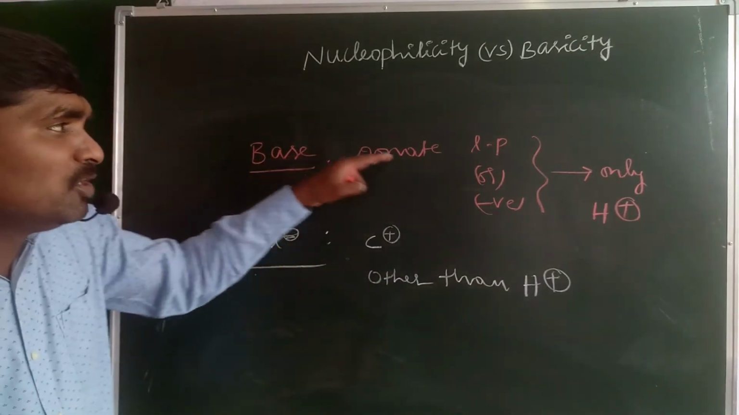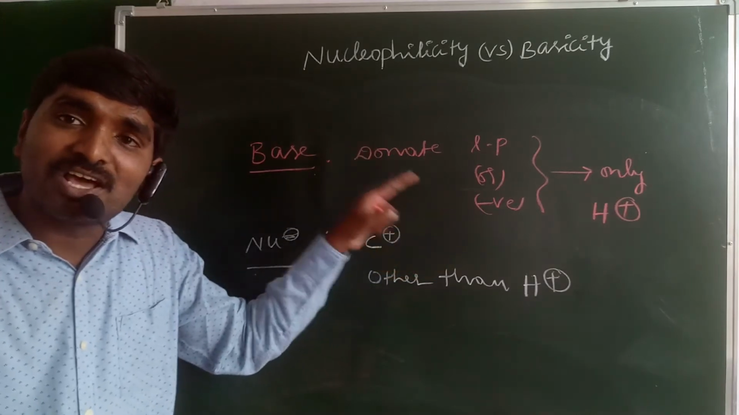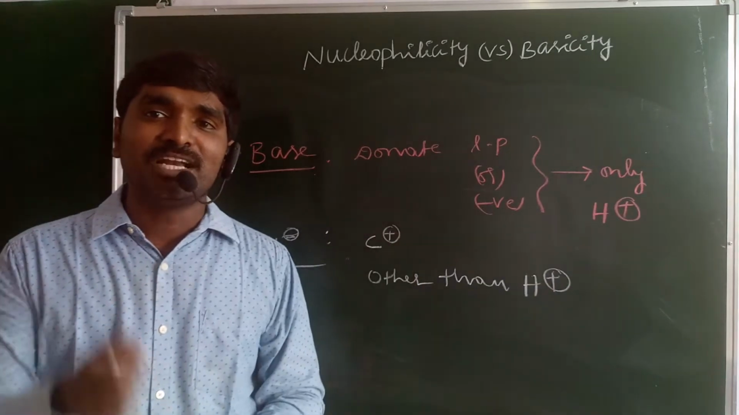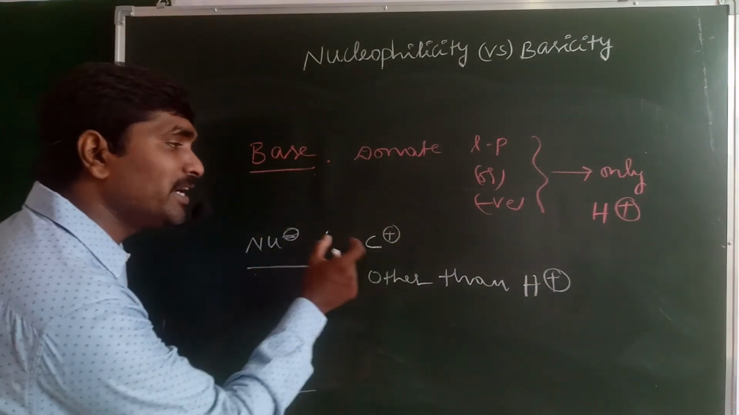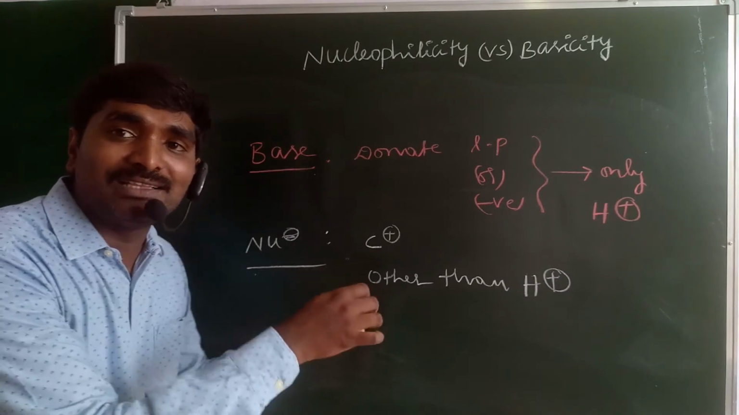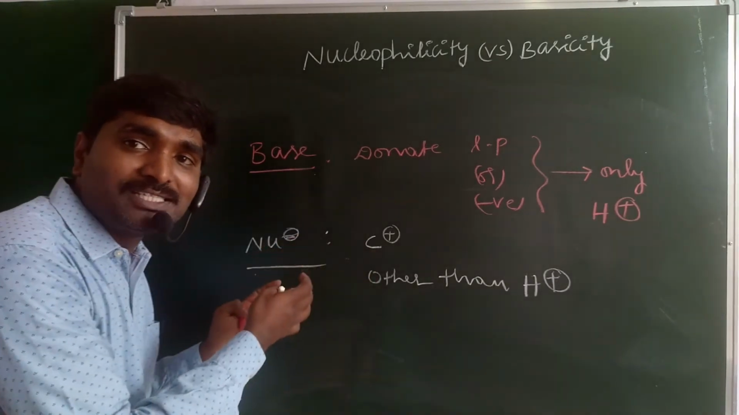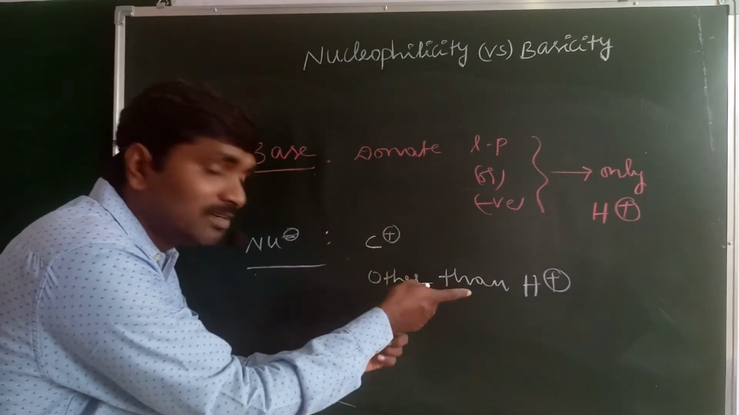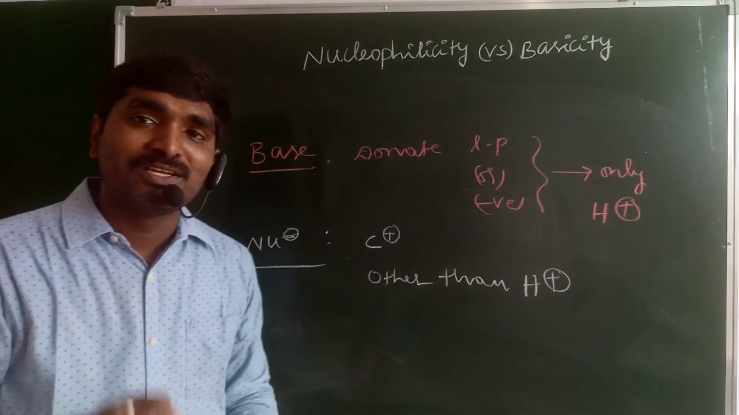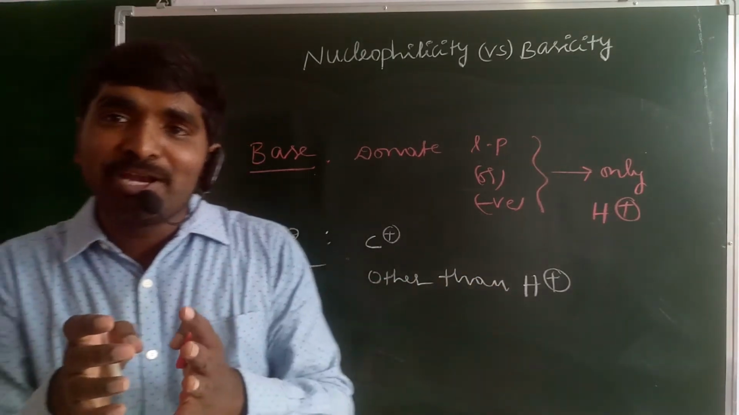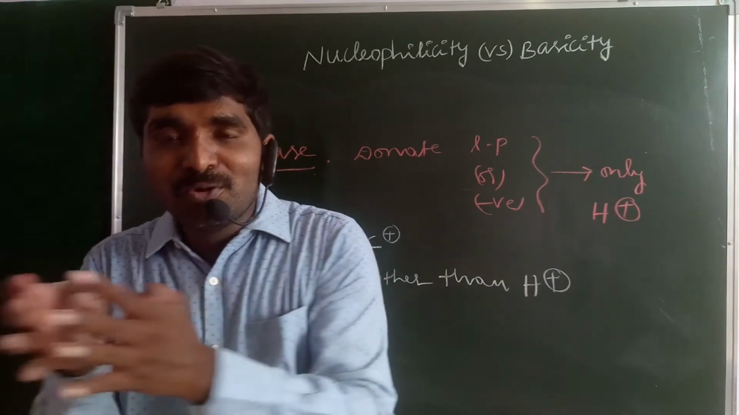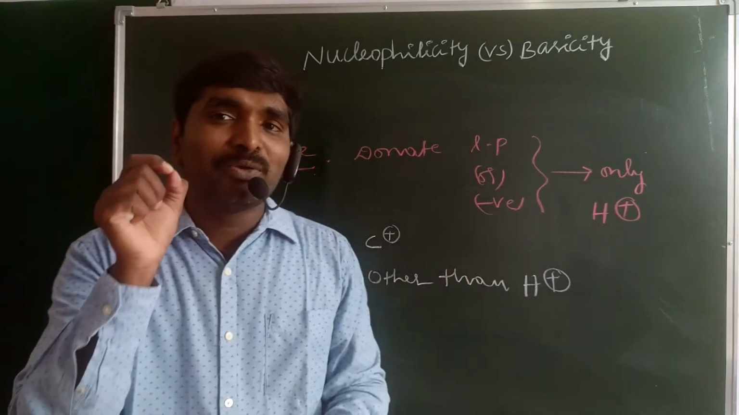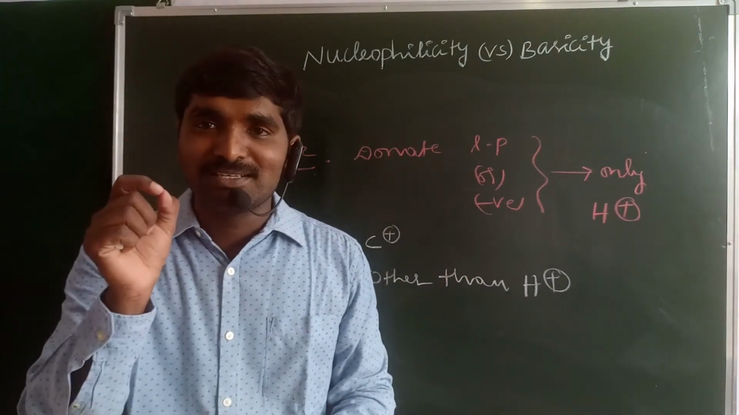So a base may donate the lone pair of electrons, negatively charged electrons or non-bonding electrons to only the H plus ion. That is called a base. And a nucleophile may donate the non-bonding electrons to something other than hydrogen. It may donate the lone pair of electrons to an electron deficient species like a carbocation, but does not donate to the H plus ion. So that is the only difference. A base donates the pair of electrons to H plus; a nucleophile donates the pair of electrons other than H plus. That is the one word you can differentiate the nucleophile and base.